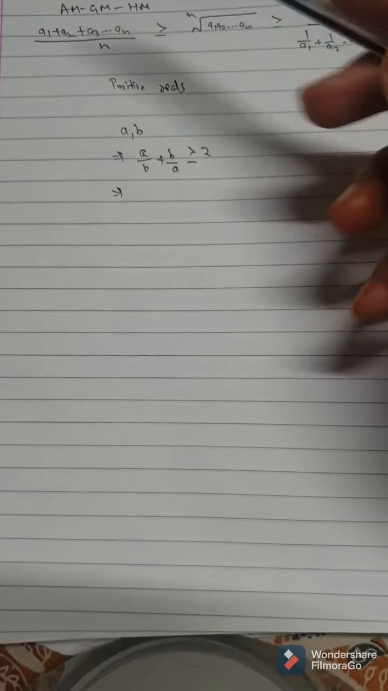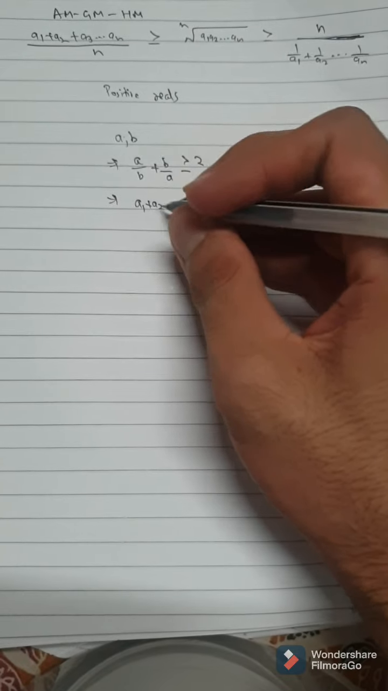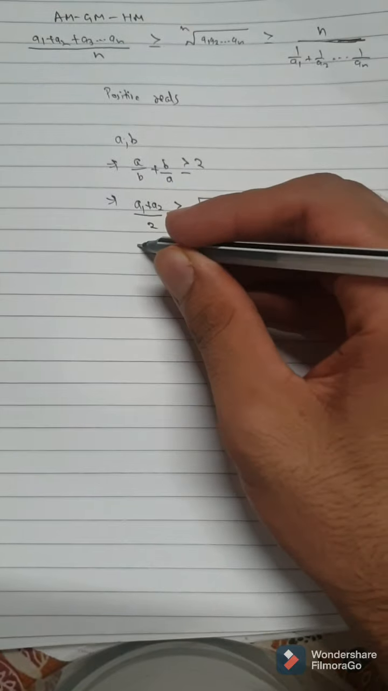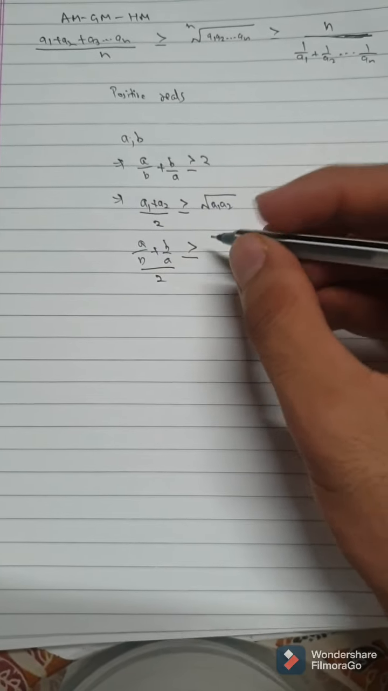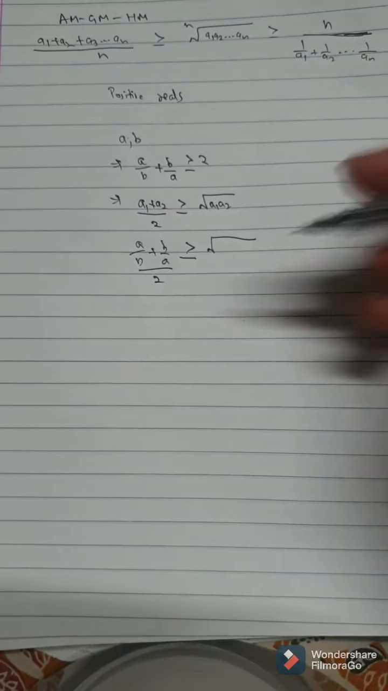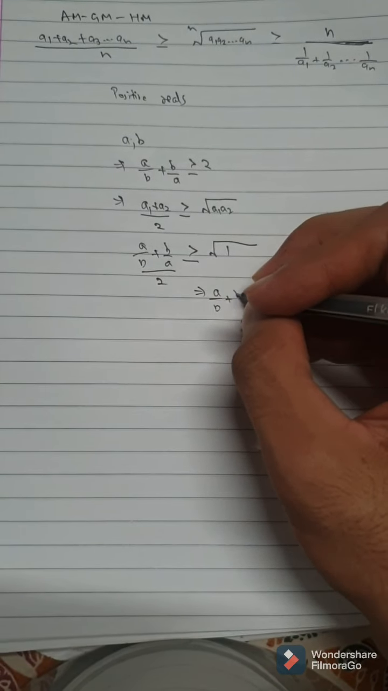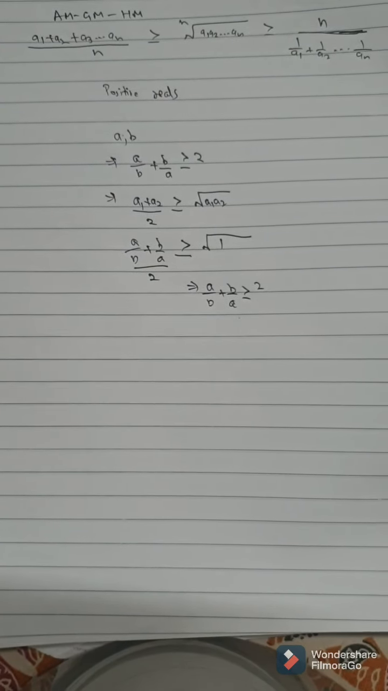So how would we do this? If we consider A by B as A1 and B by A as A2, then (A1 plus A2) by 2 is greater than or equal to the square root of A1 A2. Now A1 is A by B, A2 is B by A. So (A by B plus B by A) divided by 2 will always be greater than or equal to the square root of A by B into B by A, which is 1. So this is greater than or equal to 1, and A by B plus B by A will be greater than or equal to 2. This was a very basic problem.